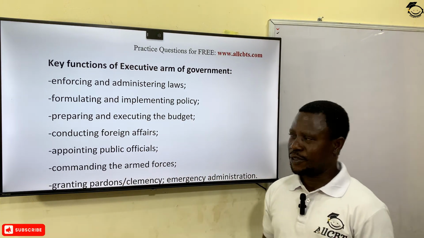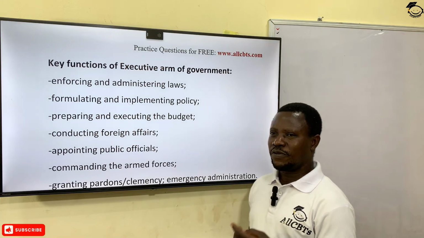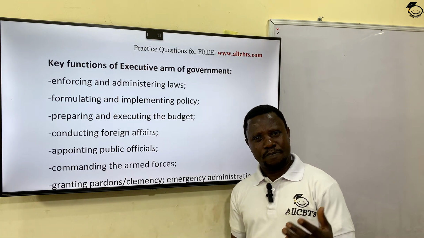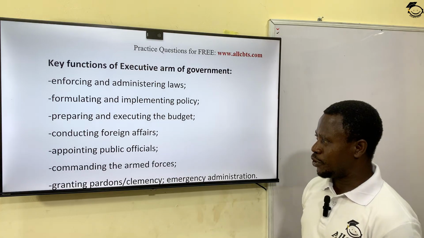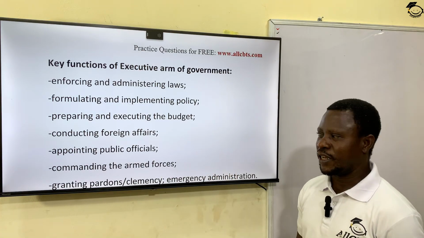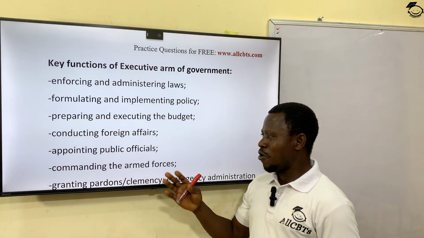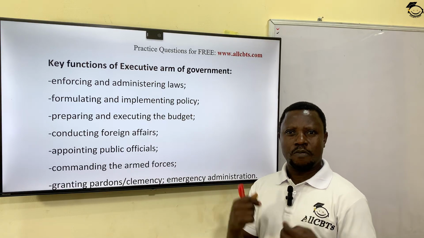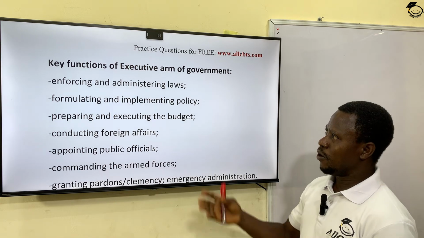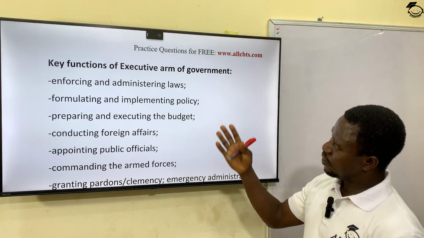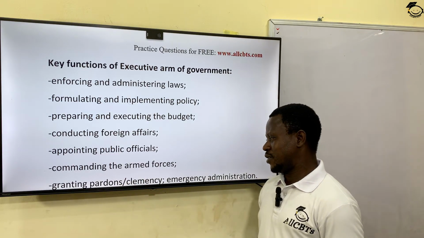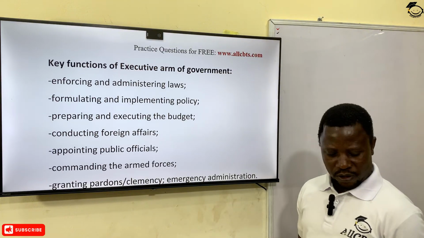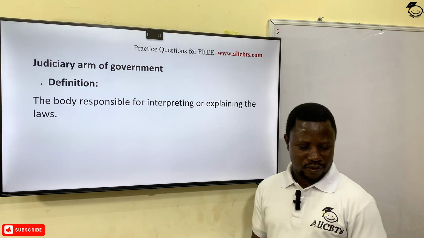They prepare and execute government budgets. They conduct foreign affairs through the Foreign Affairs Ministry. They appoint public officials like ambassadors, like chairmen of parastatals, public corporations, and whatever, even ministers. They are all public officials appointed by the executive. They also command the armed forces, and that is why the head of the executive, the president, is seen as what? The commander-in-chief of the armed forces. Also, through the president, the executive grants pardons or clemency, and they also declare emergency administration, like what they call a state of emergency. All these are functions of the executive.